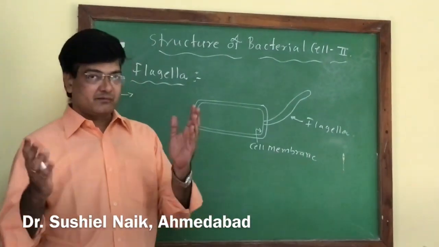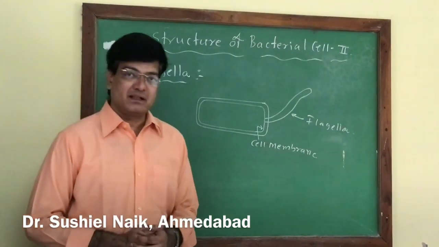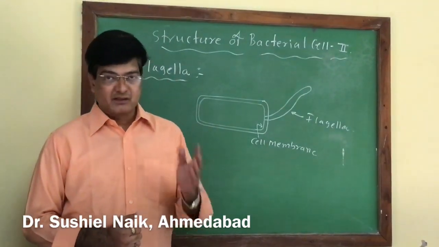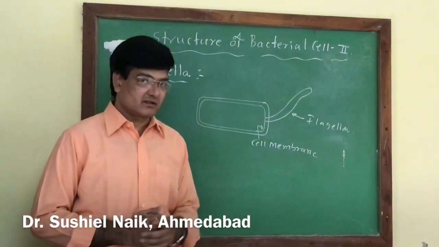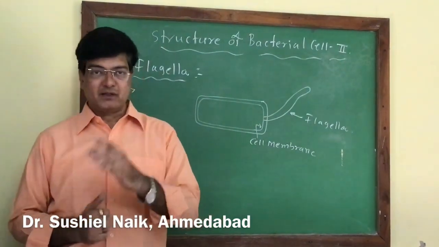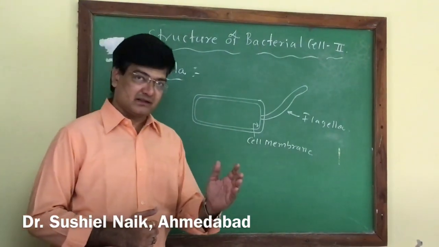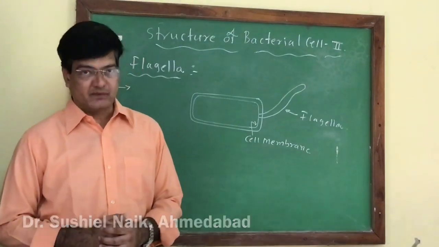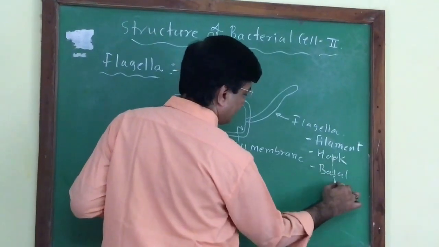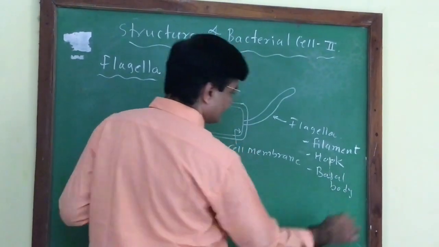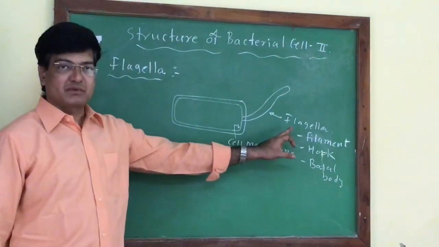If flagella is absent, the bacteria is atrichous. If one flagellum is present, it is monotrichous. In the same way, cephalotrichous, amphitrichous, and lophotrichous kinds of bacteria are also found. Filament, hook, and basal body are the three main parts of the flagella.